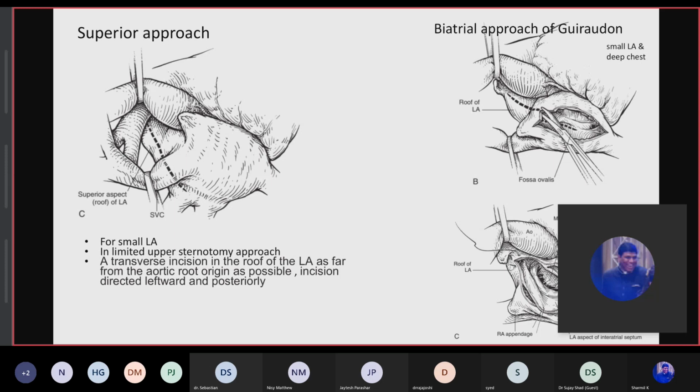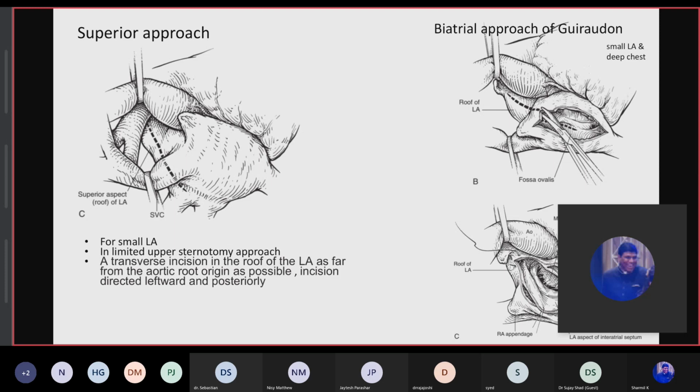This gives a very good direct view of the mitral valve. Particular care we have to take is during the closure of the atrial incision, because it will be very difficult if it bleeds when you are weaned off from CPB, because the aorta and SVC will be fully distended later.